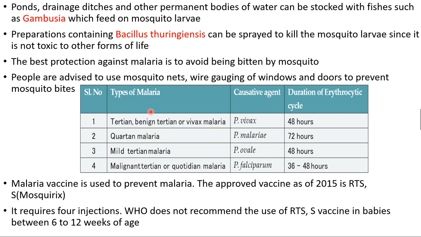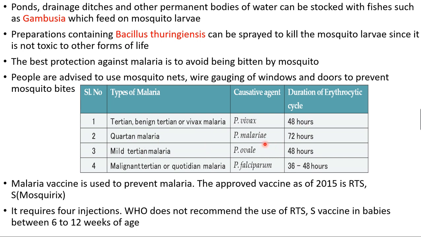Now we'll see at last the different types of malaria causative agents and the duration of the erythrocytic cycle. The burst of erythrocytes and release of hemozoin is called the erythrocytic cycle. First one, benign tertian or vivax malaria. From the name itself we can find its causative agent is Plasmodium vivax, and its duration is 48 hours.